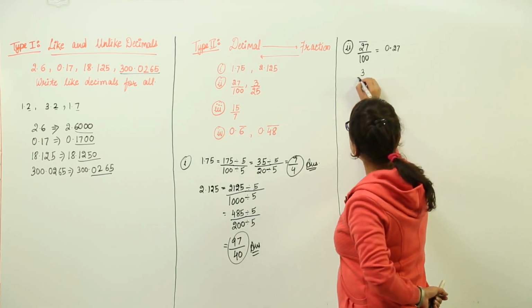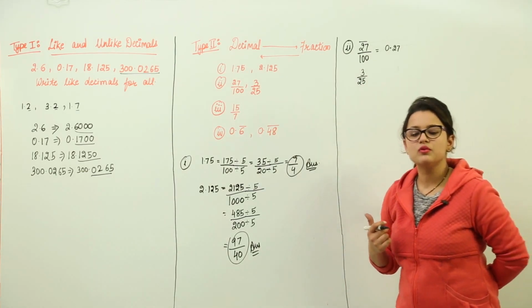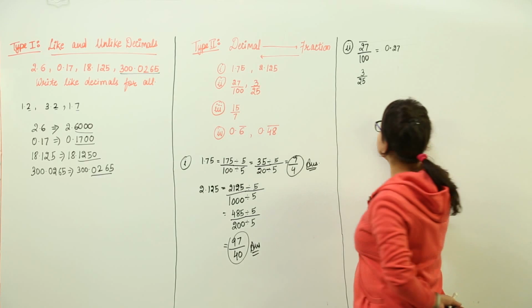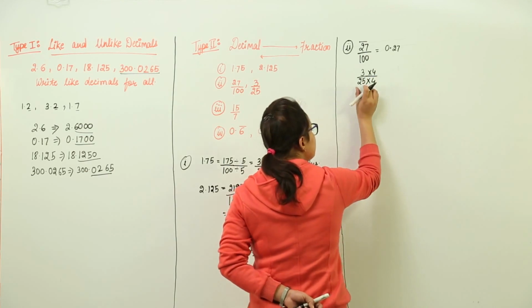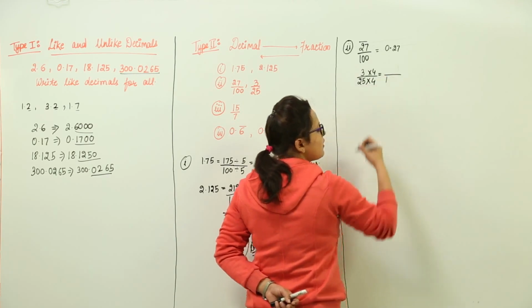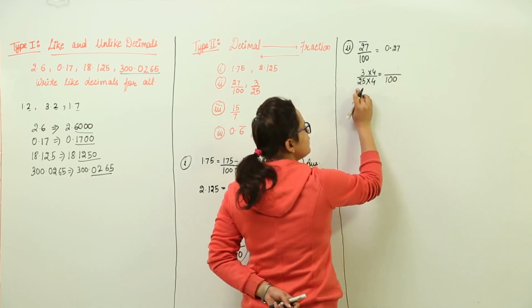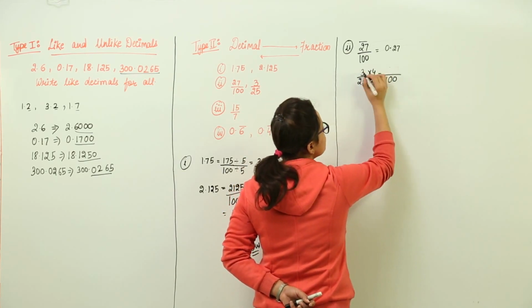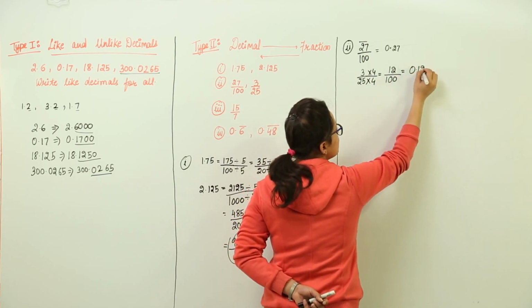For the next one, that is 3 upon 25, either we can divide, because this is a vulgar fraction. For vulgar fractions, we either do the division, the long division form, or what we can do is convert this into a decimal fraction by multiplying the denominator with such a number that the denominator gets converted into a power of 10. So what do we get? We can get 100. Because we have multiplied the denominator with 4, we have to multiply the same with the numerator also as per the rule. So 3 4s become 12. Now the decimal can be written quite easily, that is 0.12.